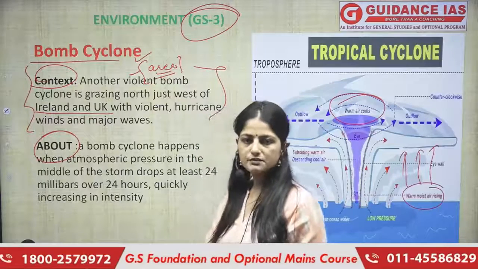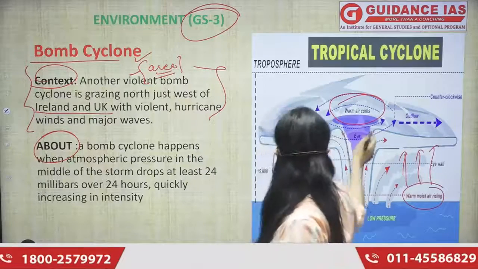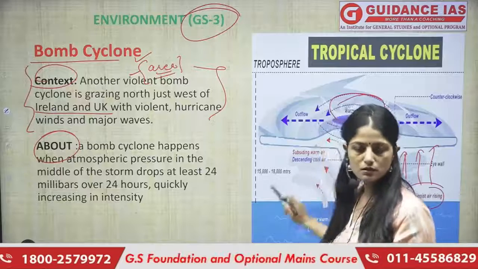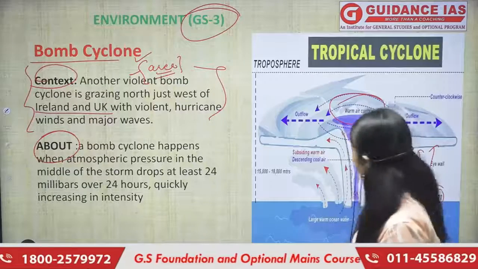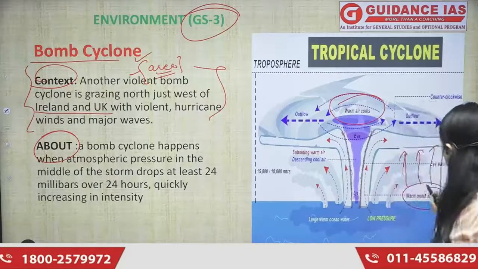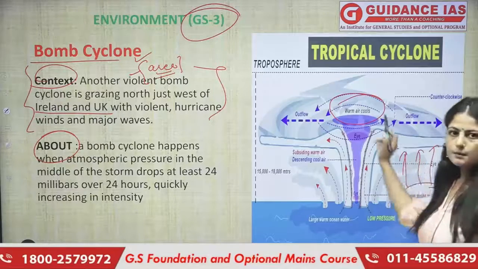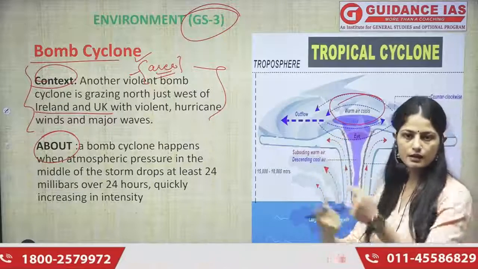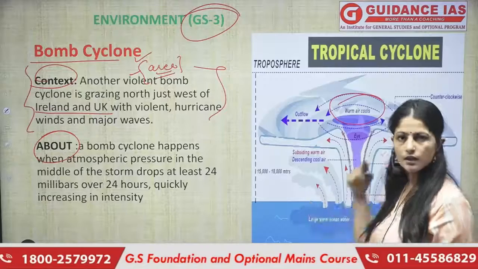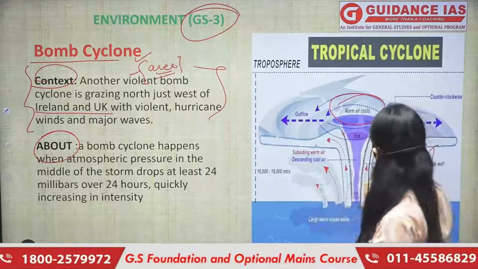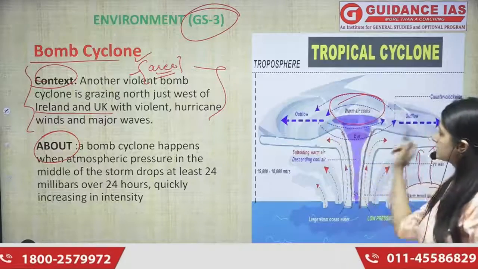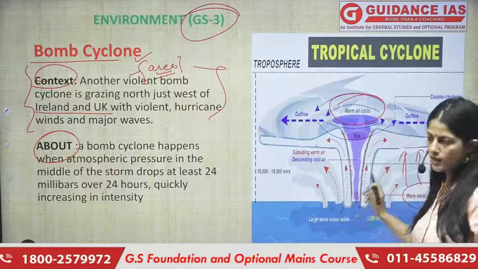You must remember this fact. I repeat, the warm air rises, gets mixed with the cool air, and the entire winds rotate counterclockwise. That's how this entire thing forms.